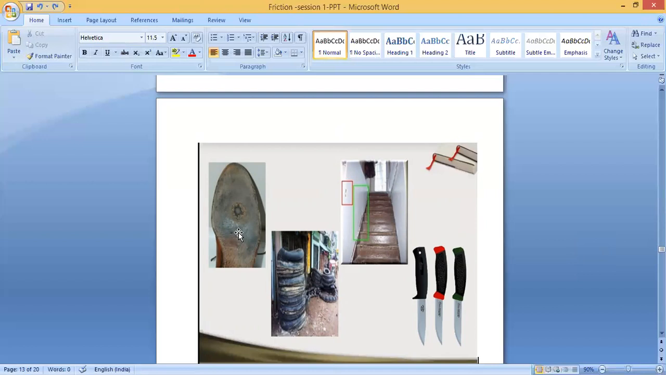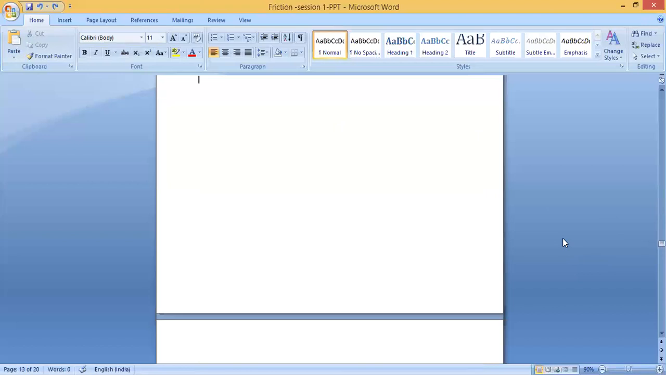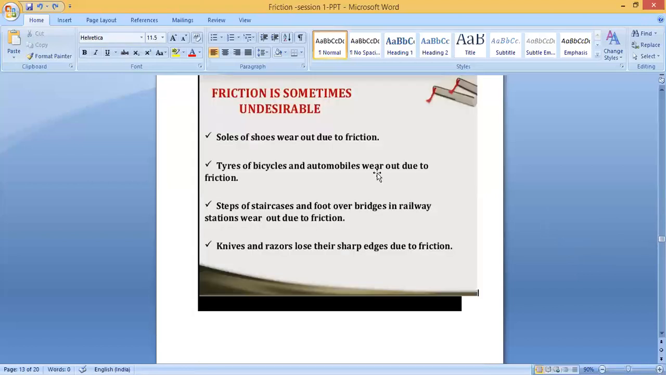Usually you will buy shoes or chappals or slippers. After wearing them, you can see that they wear out. What is the reason? Because of this friction, this force between these two. So it is not good. Soles of shoes wear out due to friction. Second, tires of bicycles and automobiles wear out due to friction.